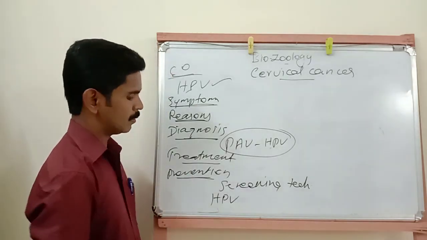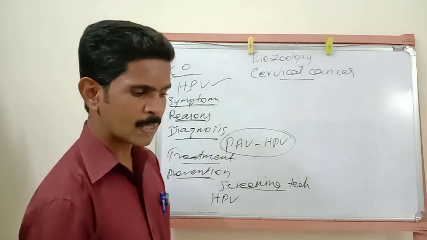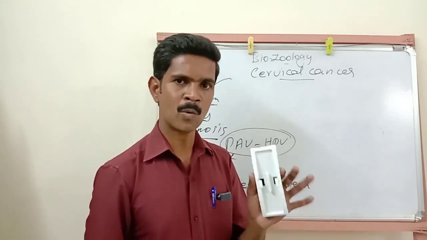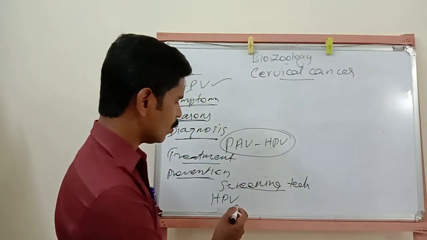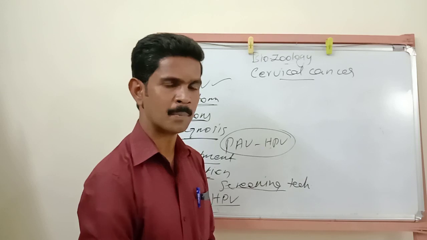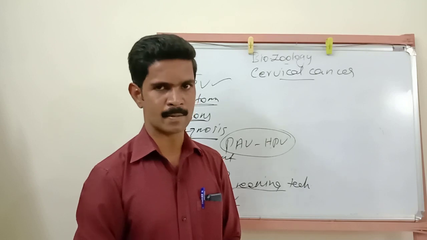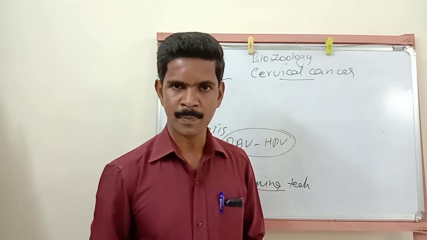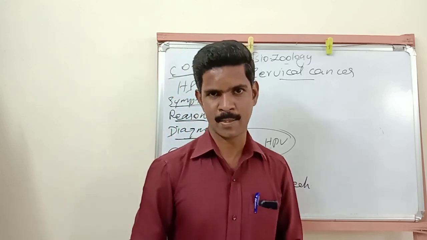Then next I said about prevention. Here one more point I said: the screening technique is allowed only after 30 years, and it should be done once in a year. Understand? Then next, a vaccine is also available, called the HPV vaccine. Here also one important point: this vaccine should be given between the age of 9 to 30 years. Then other prevention methods: diet, avoid using tobacco, avoid early marriage, regular exercise and monogamy. So these are the other prevention methods.